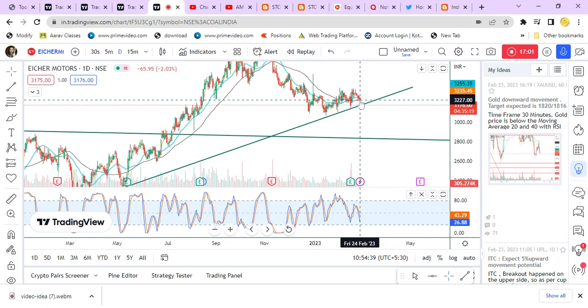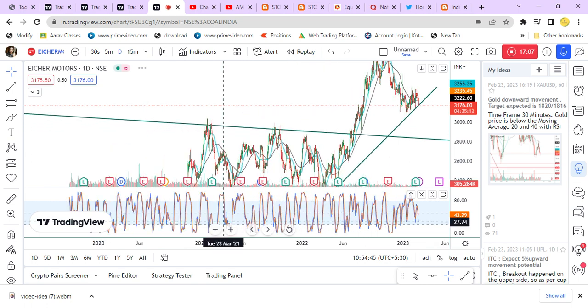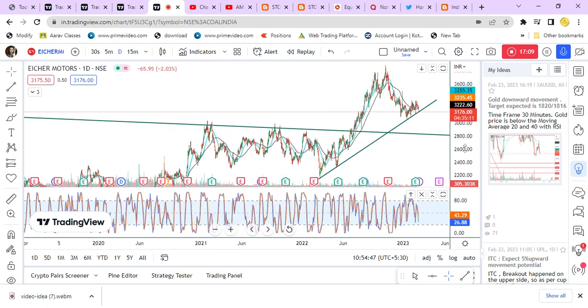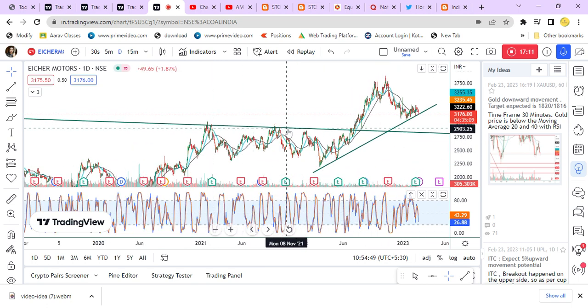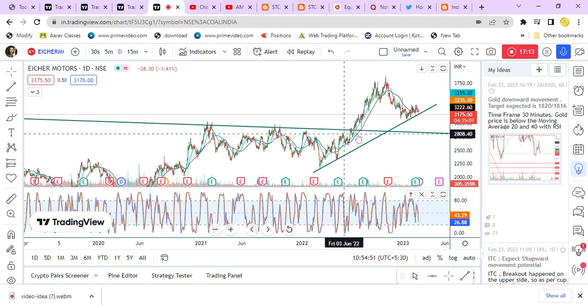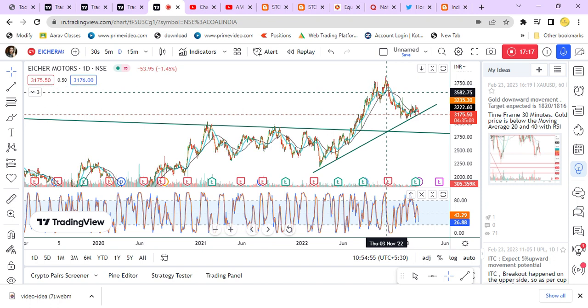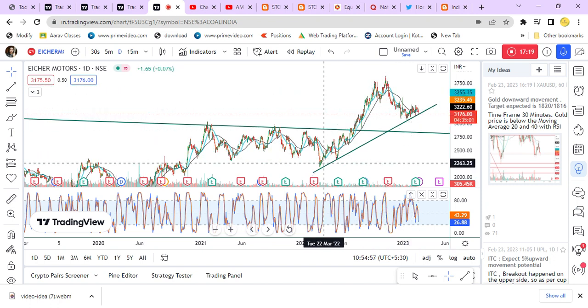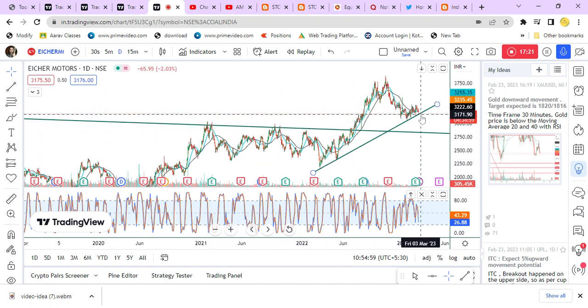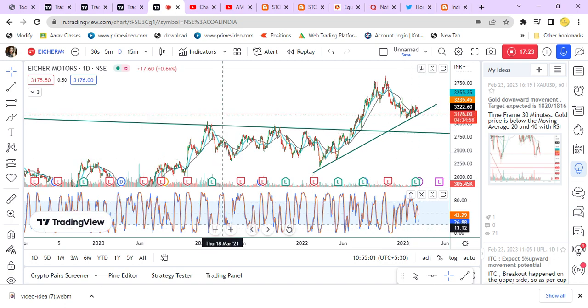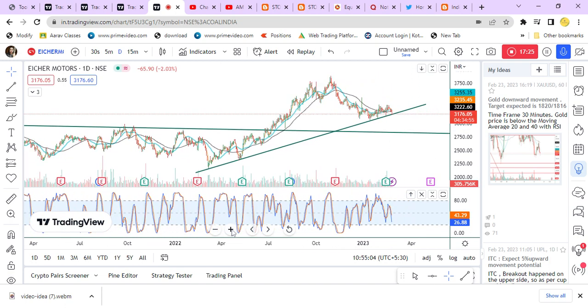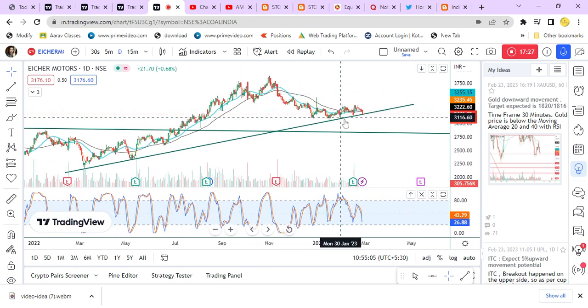So even if breakout happens, one second. Okay, you can see here there are so many resistance lines. So here breakout happened on the upper side, so it's coming back for retesting. And here also this is the support line. Okay, so Eicher Motors is on uptrend and it came for retesting.